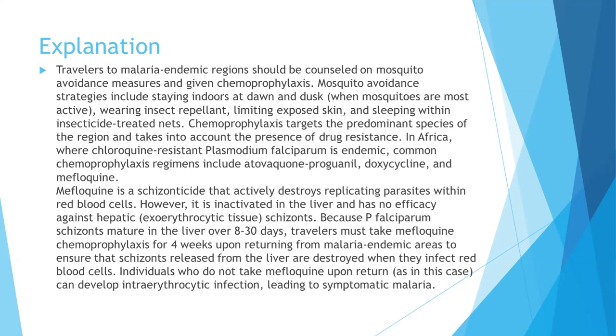Mefloquine is a blood schizonticide that actively destroys the replicating parasites within the red blood cells. However, it is inactivated in the liver and has no efficacy against hepatic schizonts. Now, because Plasmodium falciparum schizonts mature in the liver over 8 to 30 days, travelers must take mefloquine chemoprophylaxis for 4 weeks upon returning from malaria endemic areas to ensure that merozoites released from the liver are destroyed when they infect red blood cells. Individuals who do not take mefloquine upon return can develop intra-erythrocytic infection, leading to symptomatic malaria, like in our patient.